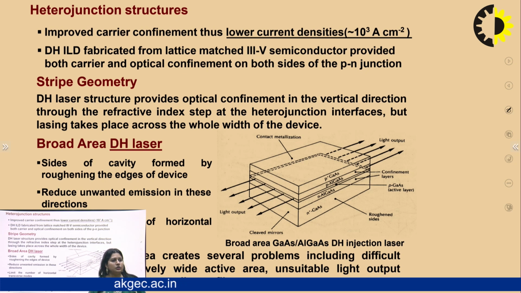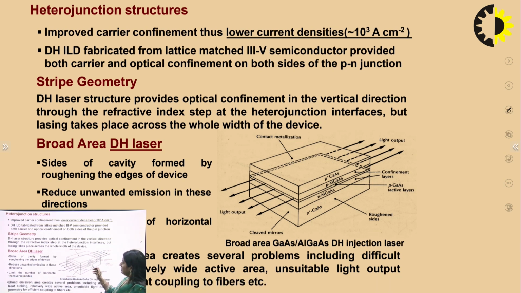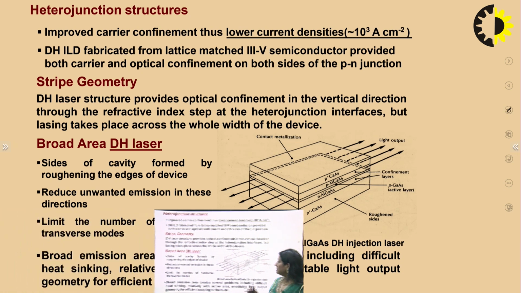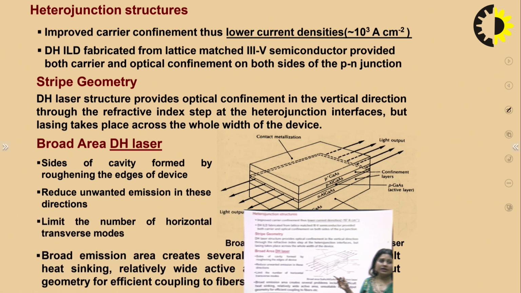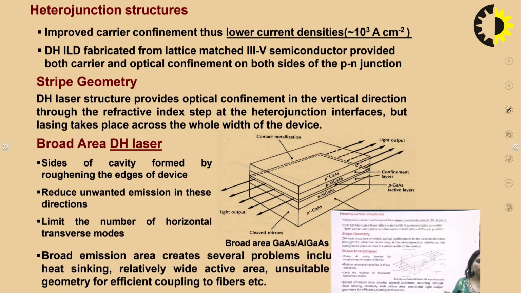Stripe geometry is used in heterojunction structure. In stripe geometry, we have the active region, that is N plus gallium arsenide. Now the next layer is N aluminum gallium arsenide, which is a ternary compound. Then P aluminum gallium arsenide. Then there is a P gallium arsenide active region, and then confinement layers, P plus gallium arsenide. So there is more than one junction in this case, so that's why it is called a heterojunction structure.